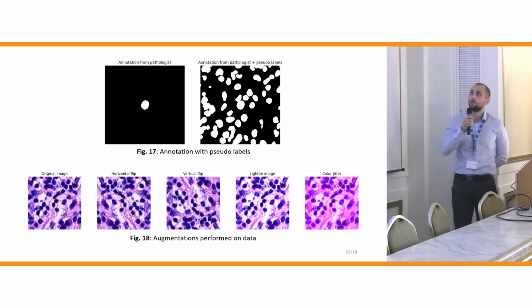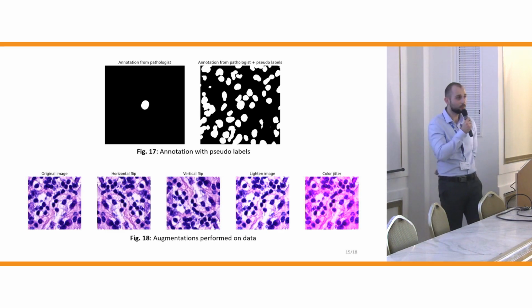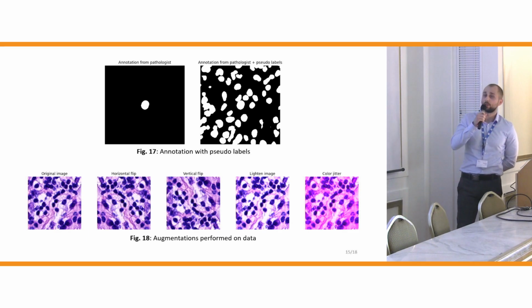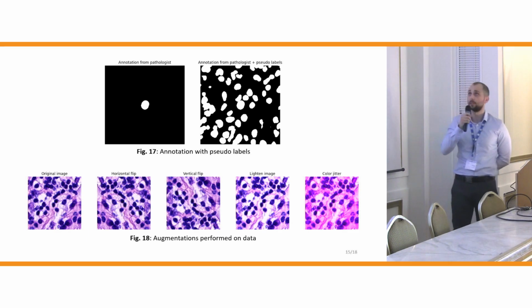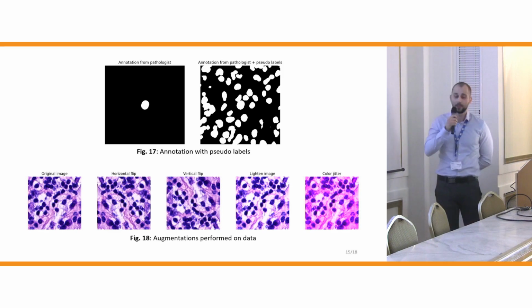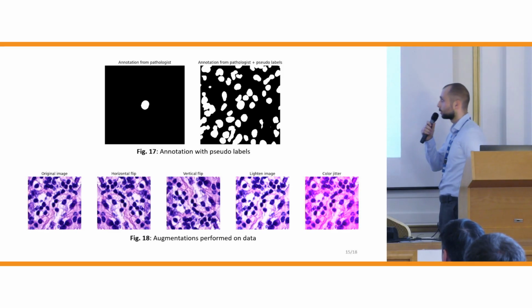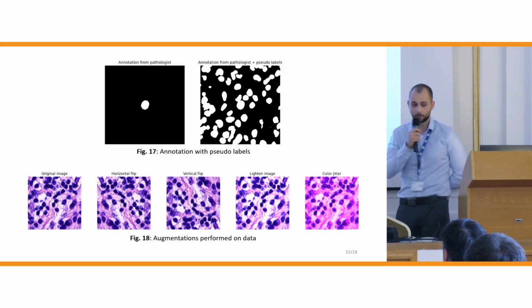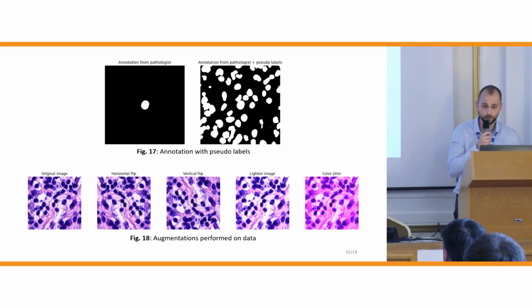So we needed to create pseudo-labels and add these pseudo-labels together with annotations from pathologists and train this model with the new dataset. This new dataset was not huge, so we also needed to perform augmentation of our images to have more data to train with.